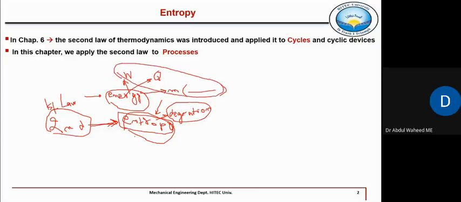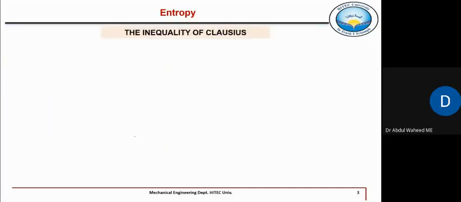All right. Okay. So now we shall try to understand this concept of entropy. The first topic of this chapter is known as the inequality of Clausius.